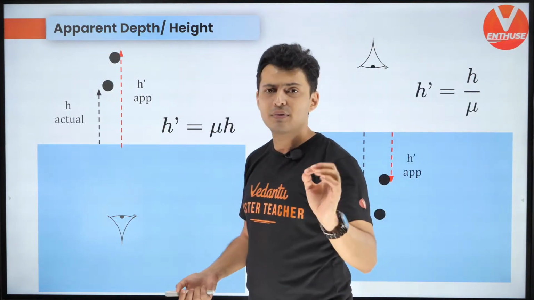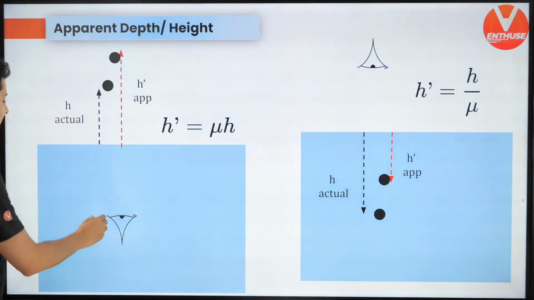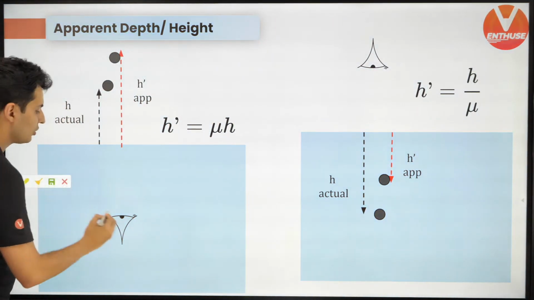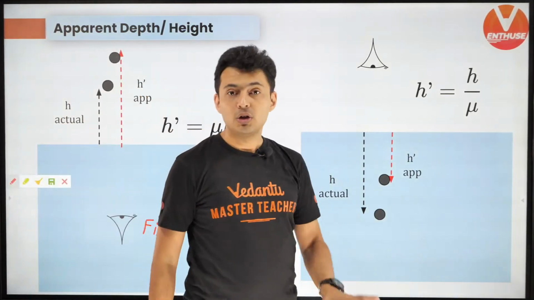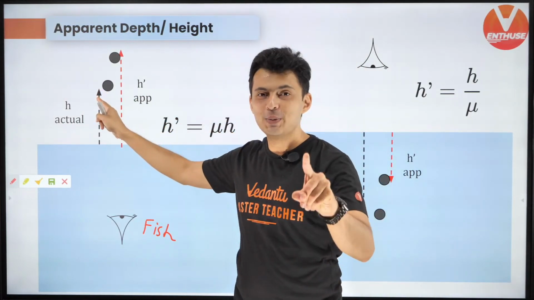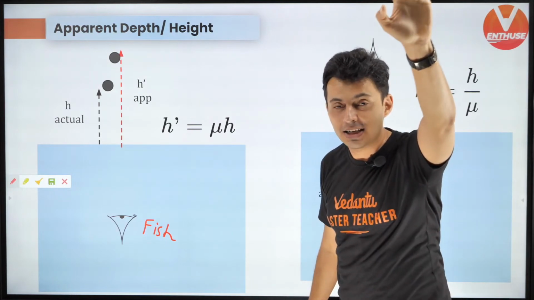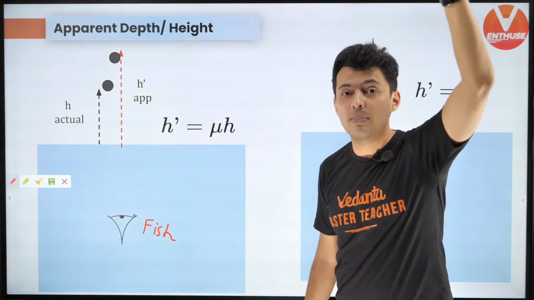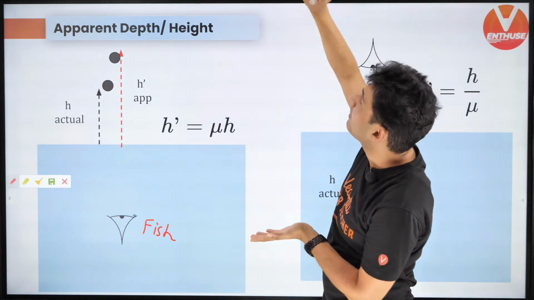A lot of people get confused, but there is a simple trick for that. Remember, if you are a fish and you see a bird, you won't see the bird at the same place. You will see it higher, farther. Is this clear? That is called the apparent shift. If you are a fish, you will see the bird higher.